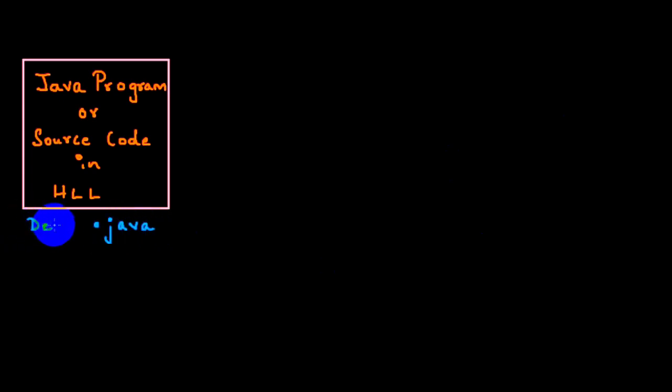And the file name can be anything. I'll just give it as demo. So what did you do? You developed your Java program and you saved it with the extension .java. Okay, now first step done. After you're done with it, what are we supposed to do? We are supposed to compile my Java program. After that, what is the step here? We have to compile my Java program.